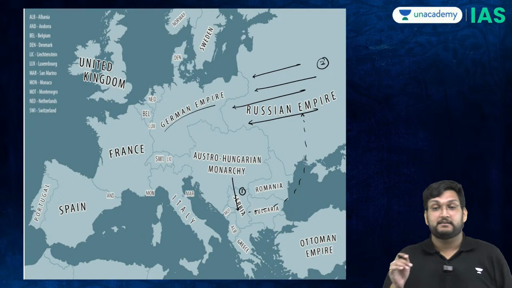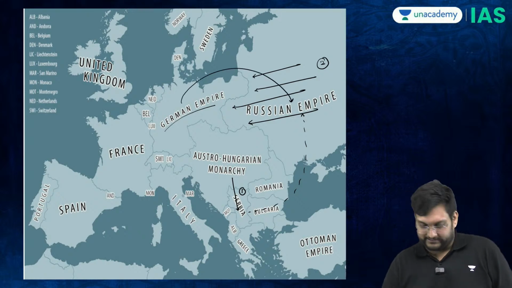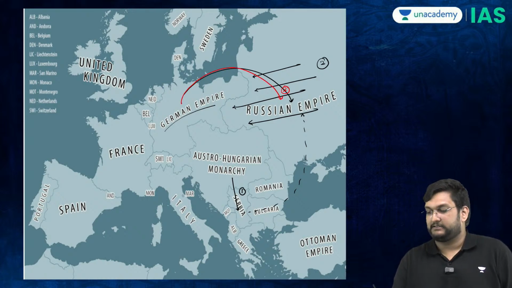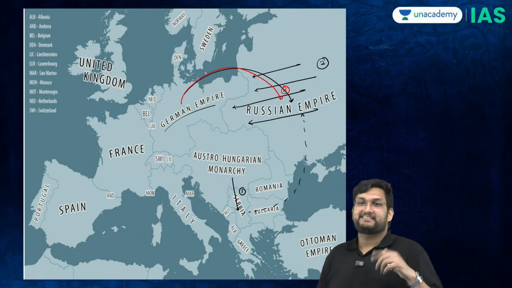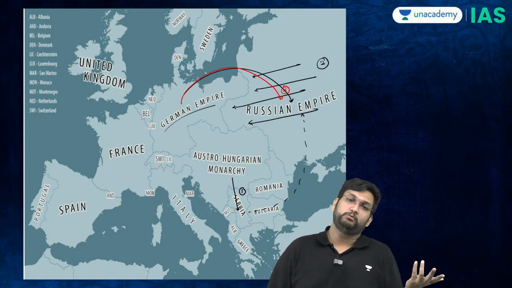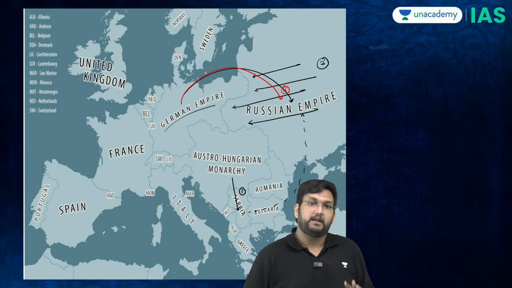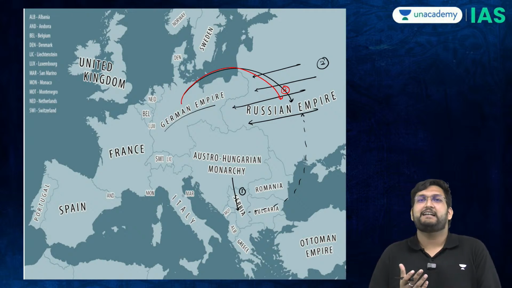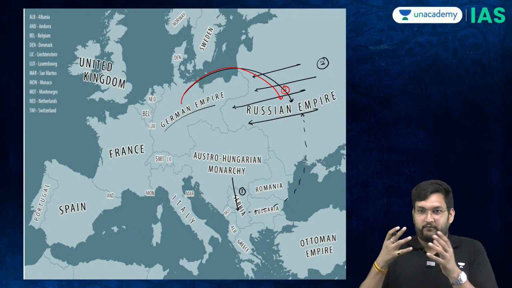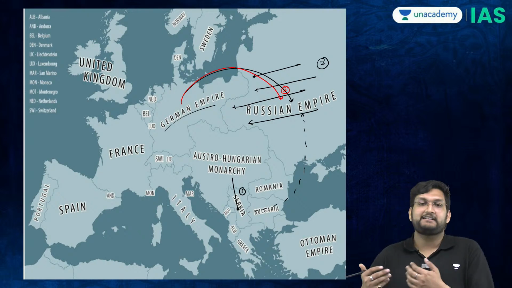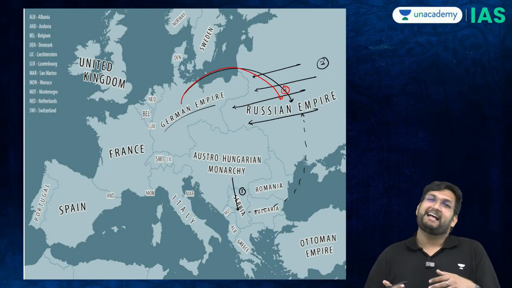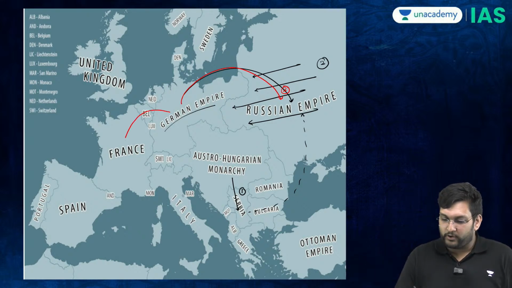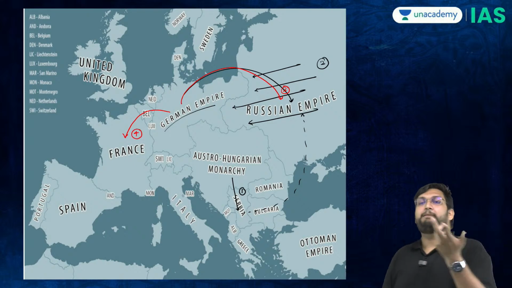Now what is going to happen is, Germany is going to attack Russia. Who started the war? Serbia and Austria. Who attacked whom? Germany has now attacked Russia. Now, once Germany has attacked Russia, the French say, why are you getting involved in a war which is happening between Austria and Serbia? So Germany says, I already hated you and I don't like your face. And the Germans are going to then attack France via Belgium.